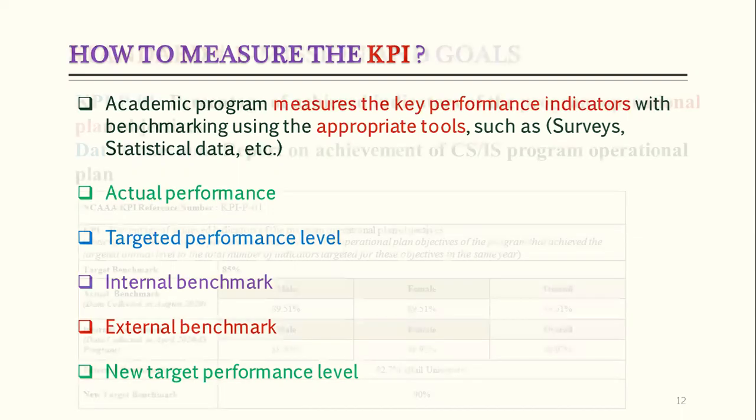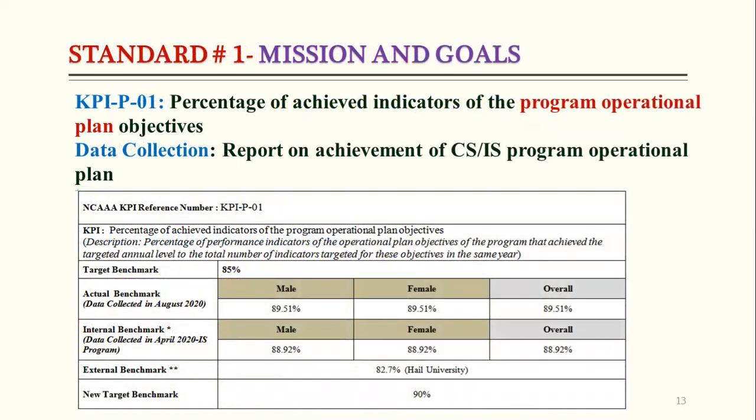Okay, now I will show you some examples. In standard 1, we have KPI number 1, the percentage of achieved indicators of program operational plan objectives. As its name shows, this calculation will be in percentage. We have the operational plan for each program, so we need to prepare the report. This report will be our actual data that we have to use to make this KPI.